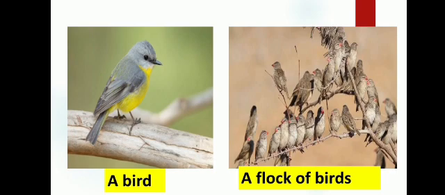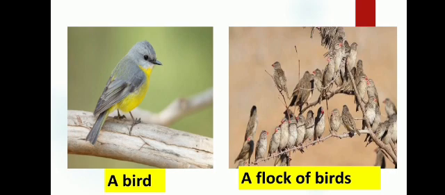This collective noun flock is used to denote a group of birds when they are performing the same action together. That is, when they are doing the same thing. So when I see that there is a group of birds sitting together on a branch or on these branches, I can say that there is a flock of birds sitting on the tree.